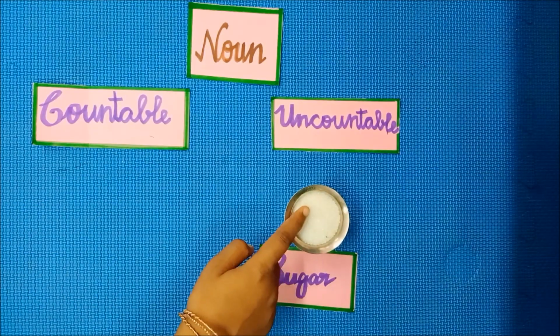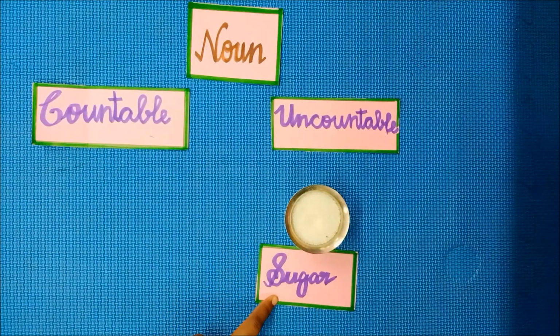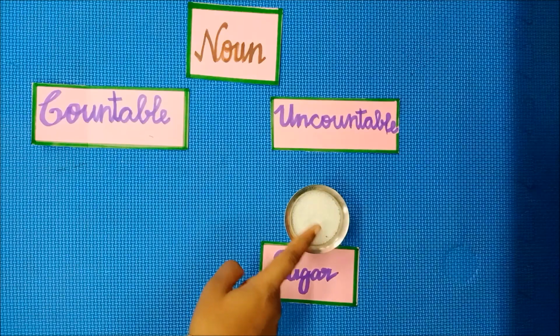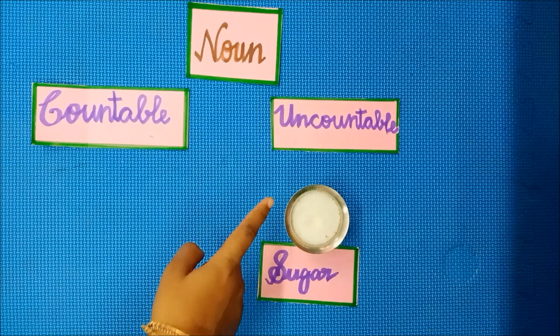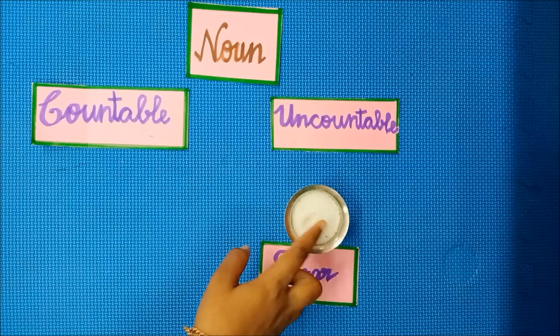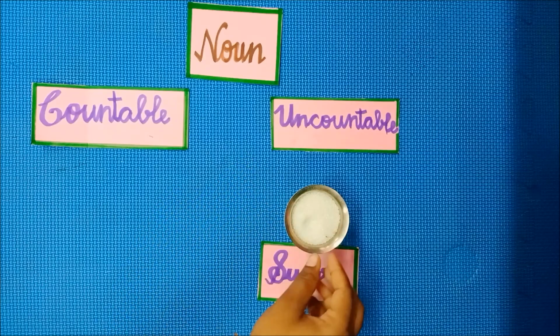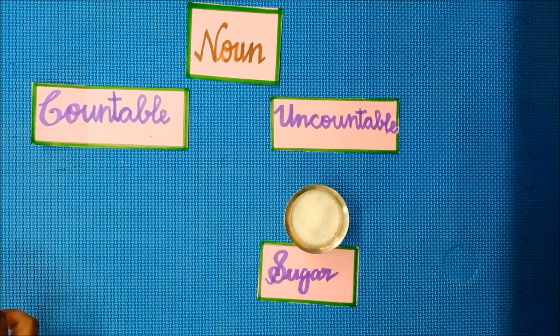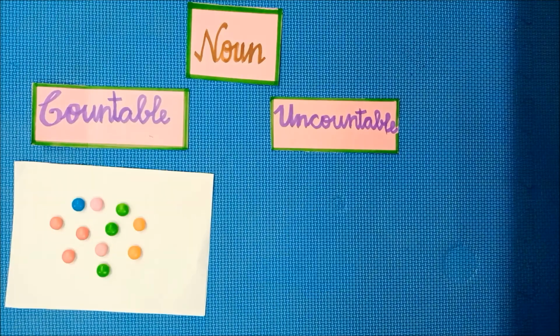What is it, ma? Yes, it is sugar. Can we count the sugar? No, we can't count the sugar. So it is an uncountable noun. The things that we can't count are called uncountable nouns. So here we can't count the sugar. So it is an uncountable noun.